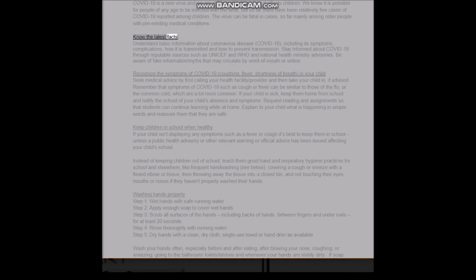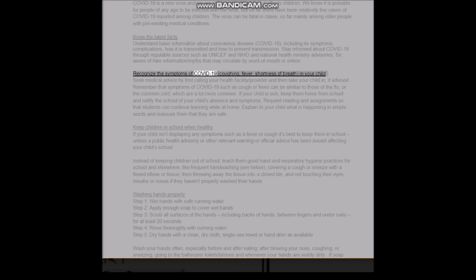Know the latest facts. Understand basic information about coronavirus disease, COVID-19, including its symptoms, complications, how it is transmitted and how to prevent transmission. Stay informed about COVID-19 through reputable sources such as UNICEF and WHO and National Health Ministry advisories. Be aware of fake information/myths that may circulate by word of mouth or online.